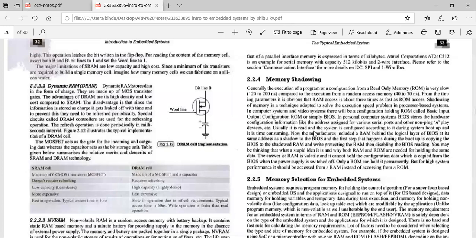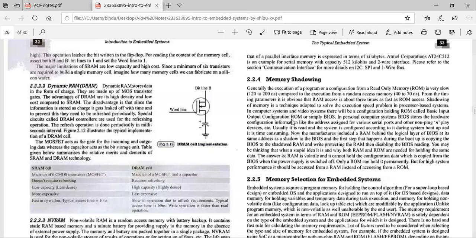So what they do is, you have a separate region of RAM which is mapped to the same address as that of this ROM address, where the BIOS information or the system configuration information is stored. We know that RAM is much faster than ROM. So the system configuration information, that BIOS information, is stored in part of the ROM.